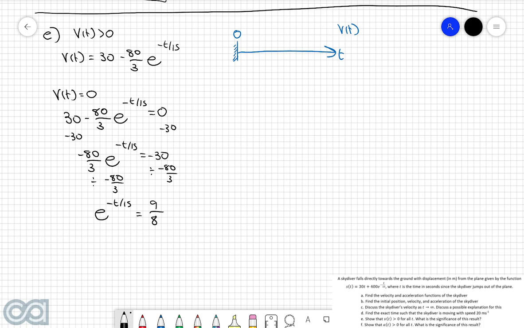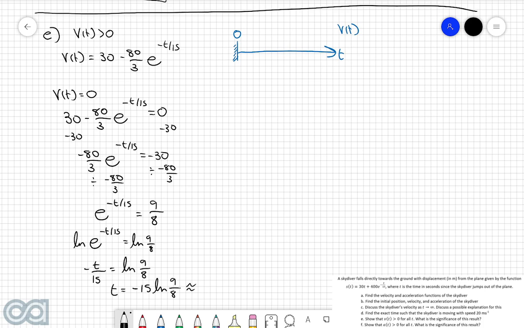Taking the ln of both sides, we get ln of e to the power of negative t over 15 is equal to ln 9 over 8. This left-hand side will simplify down to negative t over 15 is equal to ln 9 over 8. So then rearranging this and solving for t, we get t is equal to negative 15 ln 9 over 8.